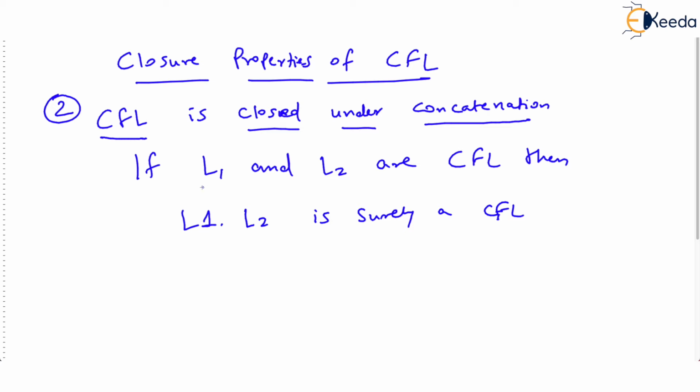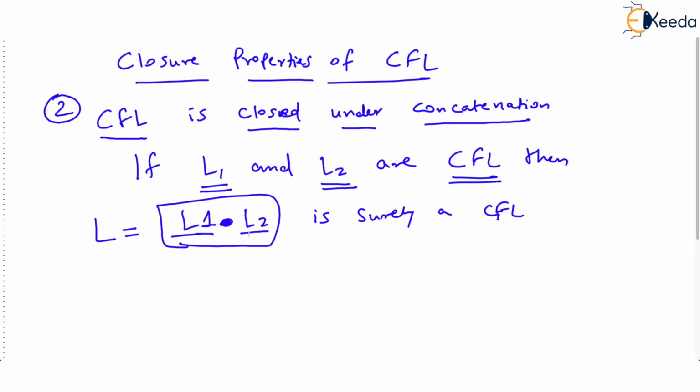That means if we are given two languages L1 and L2 and both are context-free languages, that means both are defined by context-free grammars and both have pushdown automata to implement them. Then if you concatenate L1 and L2, the resultant language L, which is the result of L1 concatenate L2, is surely a context-free language. Whenever you find the concatenation of two context-free languages, the resultant language is always